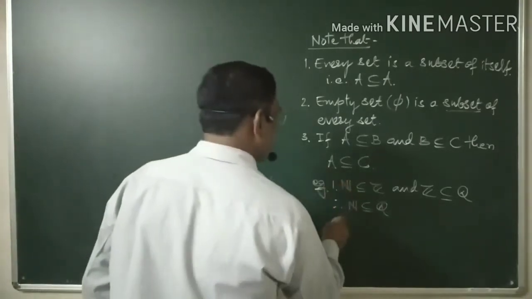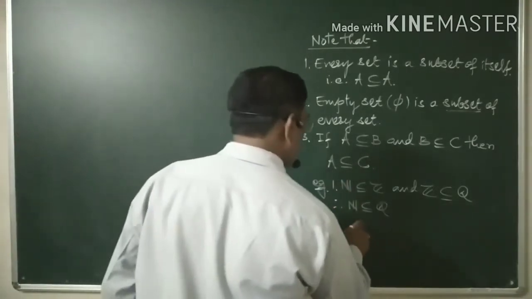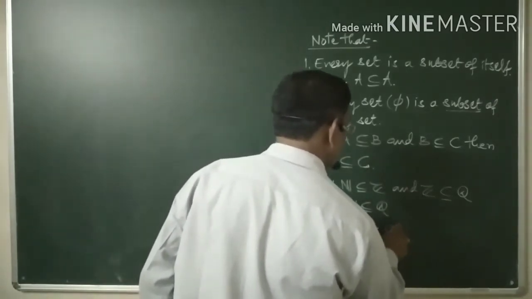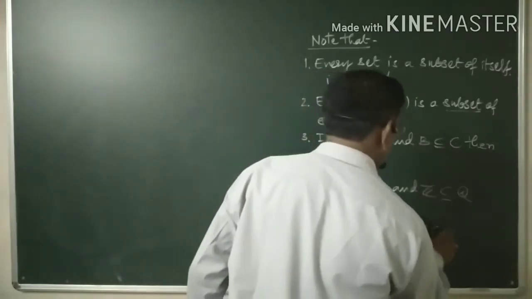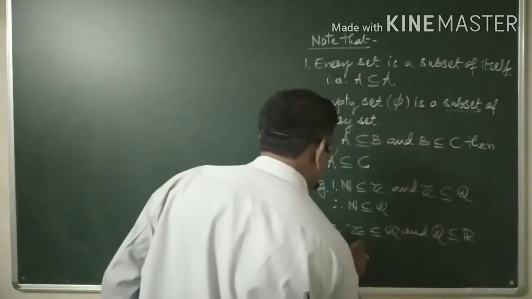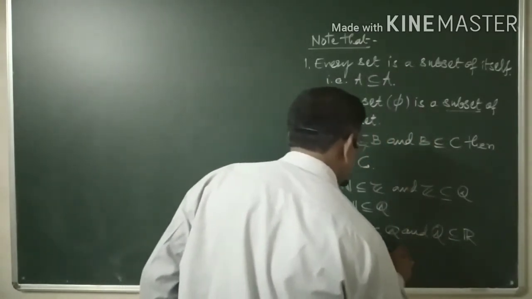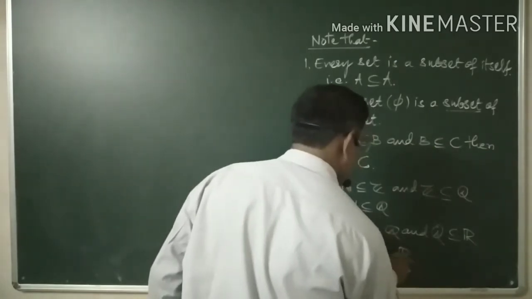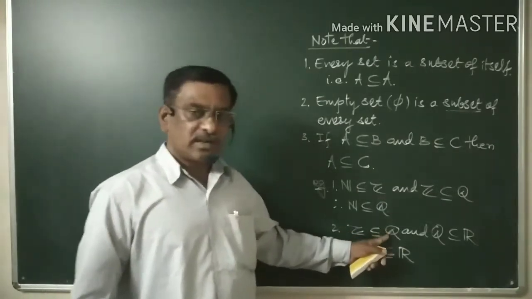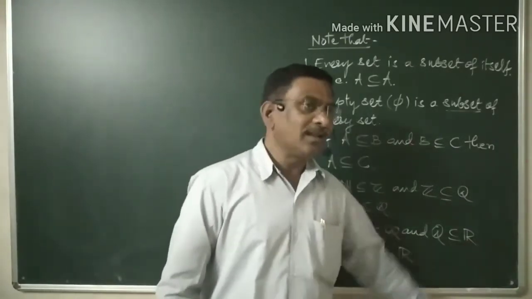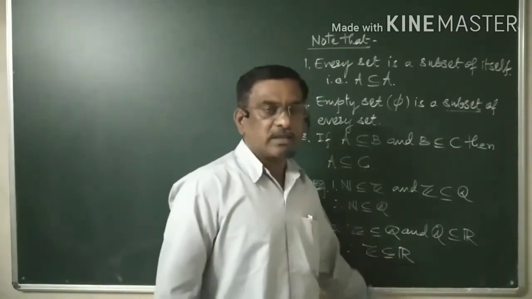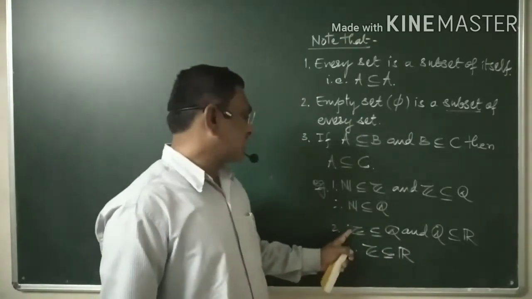Similarly, Z is a subset of Q, and Q, the set of all rational numbers, is a subset of R. Therefore Z is a subset of R. See, all the integers are rationals, and all the rationals are real numbers, and therefore all the integers are real numbers.